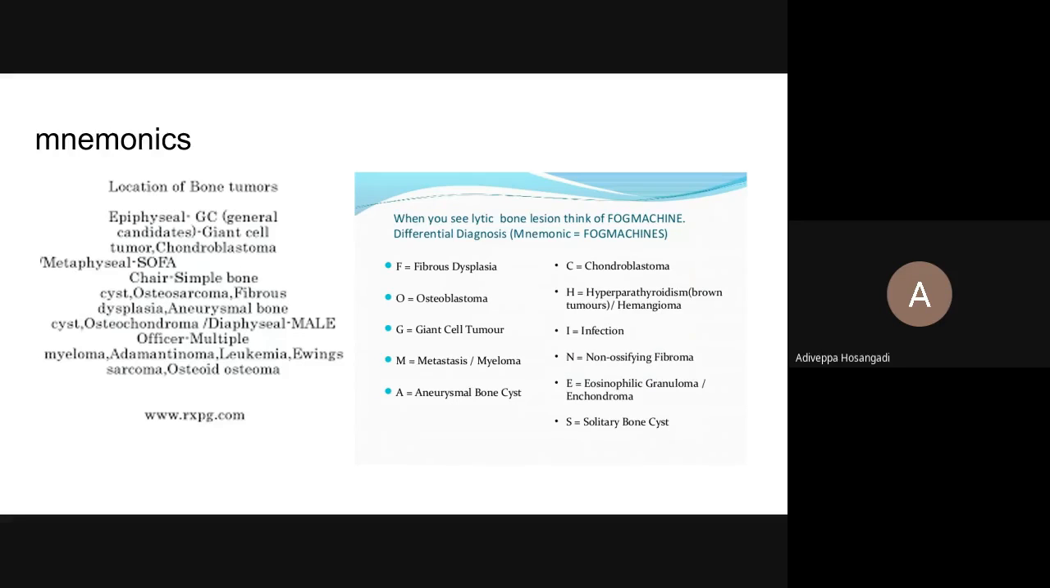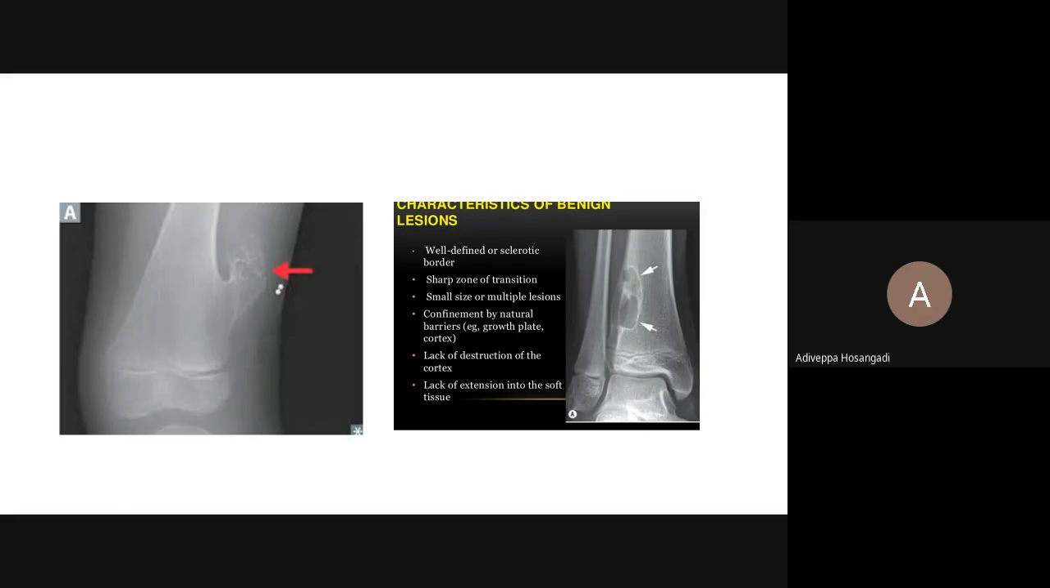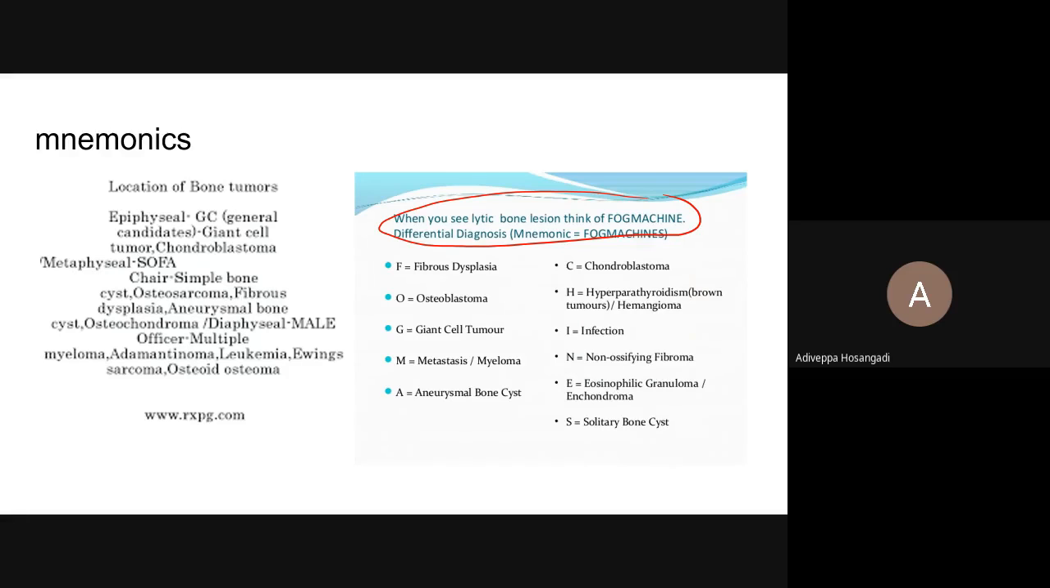One more important slide, what you have to remember is, when you see a lytic lesion, as I said before, any lytic lesion like this, what are the possible diagnoses? Lytic lesion you see in a bone, what are the possible tumors? As I explained here, the characteristics look like a benign bone tumor. So what are the possibilities? FOGMACHINES, even in most of the textbooks it is there, but there are plenty of mnemonics. This I found is very, very easy to remember.